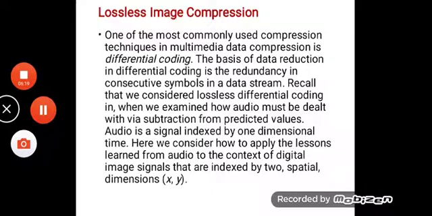So what has been stated here is, whenever we apply differential compression in the case of an audio signal, generally an audio signal, if you sketch it, is the varying information with respect to time. So that signal is a single-dimensional signal only.